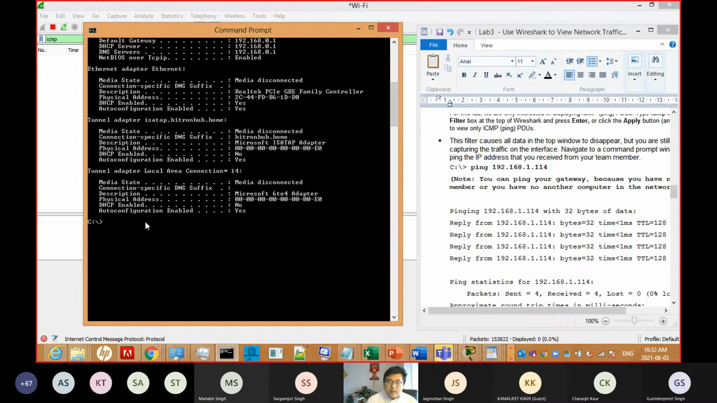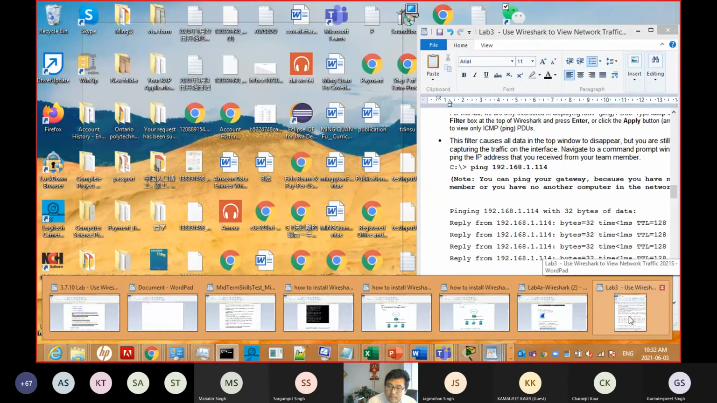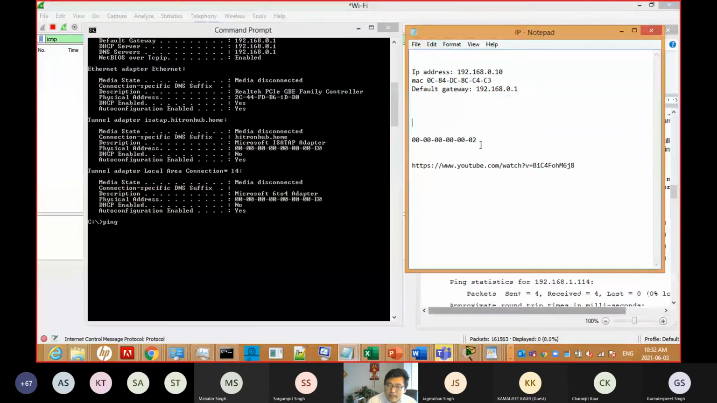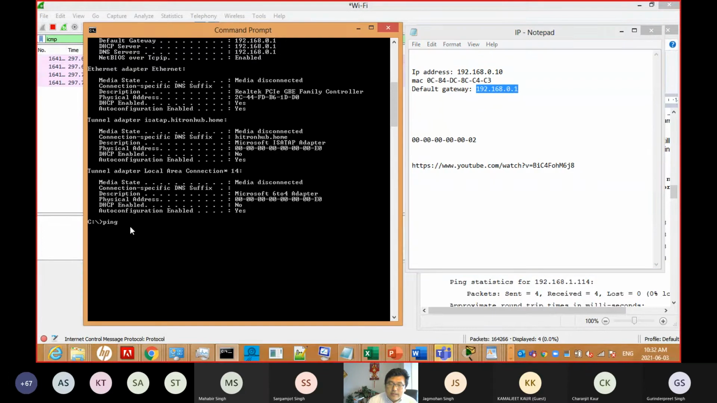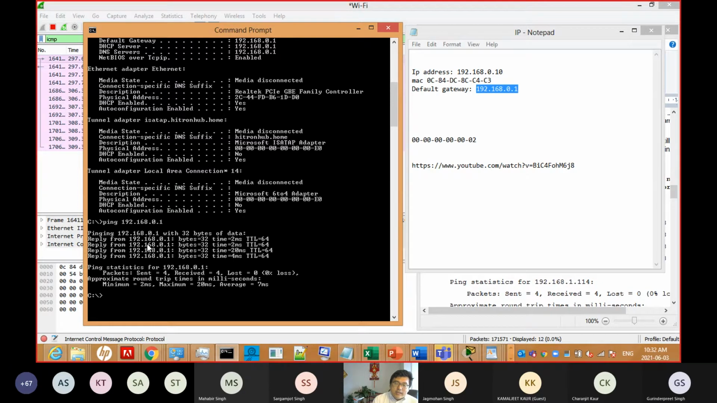Go down, and I will ping. Ping what? I go to see my IP. So you ping your gateway. My gateway is this, but maybe your gateway is different. I ping this, and I can see it goes through, which means my internet is okay and I can connect to my gateway. The reply comes back in a few milliseconds.